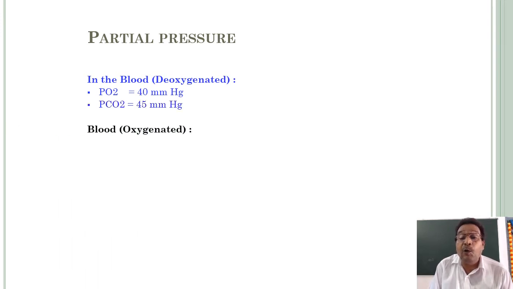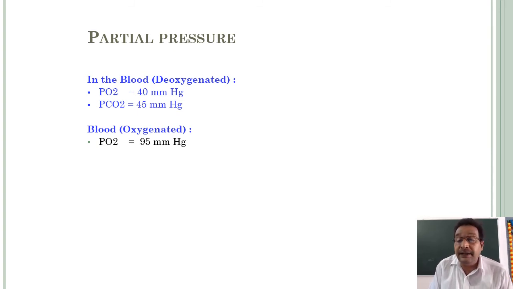And what about the oxygenated blood? What about the partial pressures of O2 and CO2 in the oxygenated blood? Oxygenated blood means the blood in the systemic arteries.